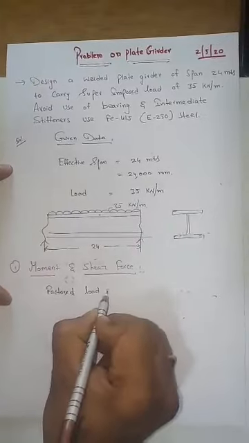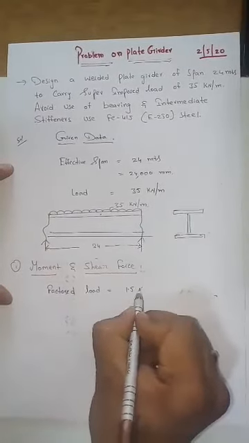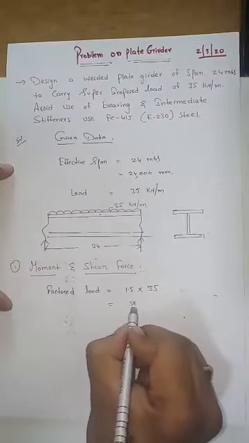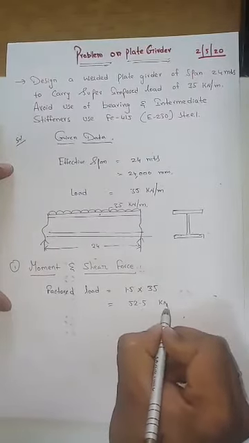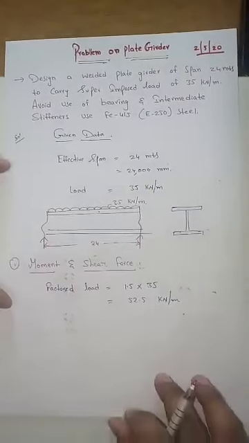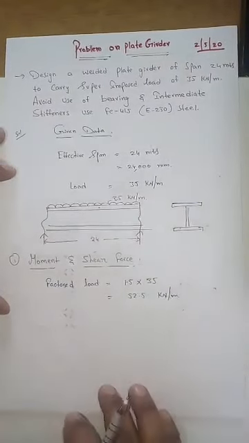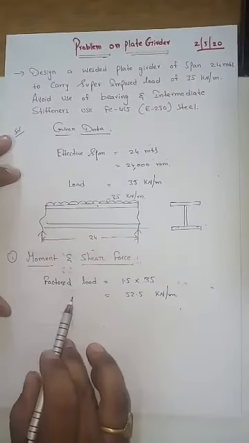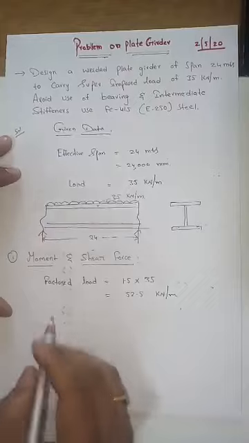Factored load, how to calculate? You need to multiply it with the partial safety factor of 1.5, 35 into 1.5, which is 52.5 kilonewton per meter, right? So all of you, please revise your design steps. Along with the external load, you have to even consider the self weight of the plate girder.